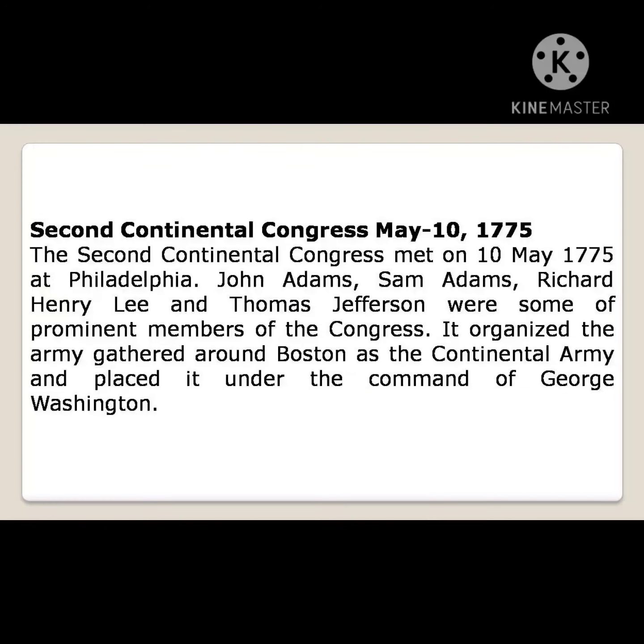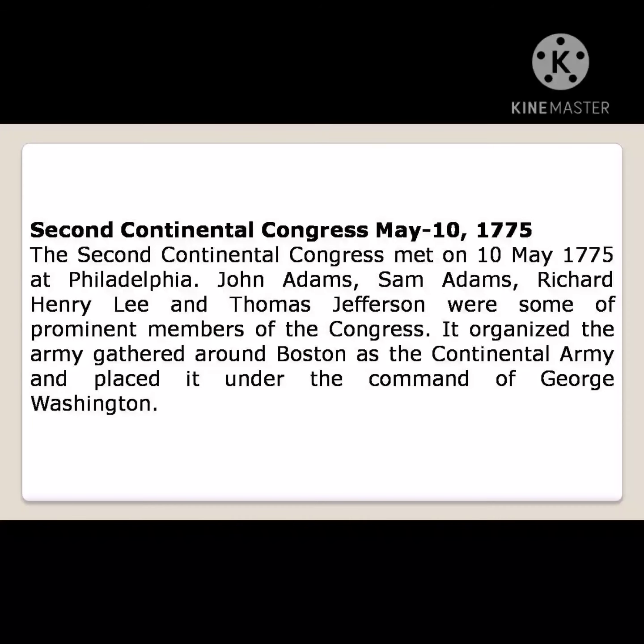Second Continental Congress, May 10, 1775. The Second Continental Congress met on 10th May 1775 at Philadelphia. John Adams, Sam Adams, Richard Henry Lee and Thomas Jefferson were some of the prominent members of this Congress.